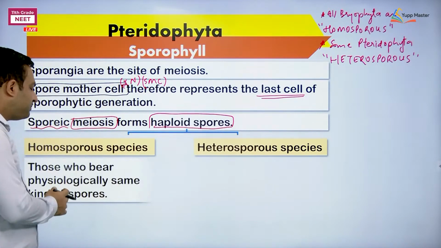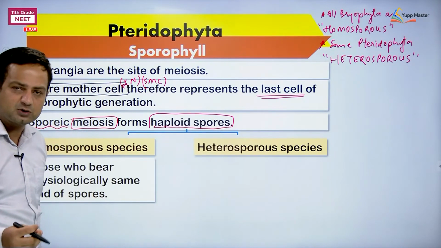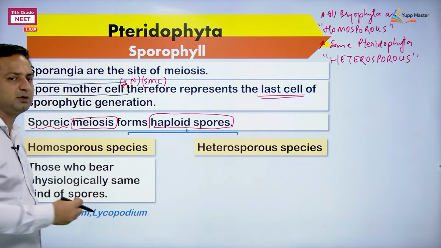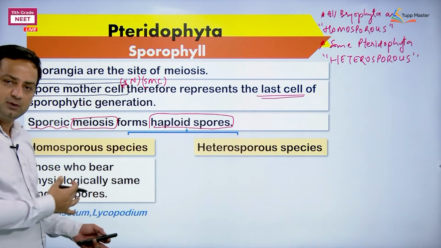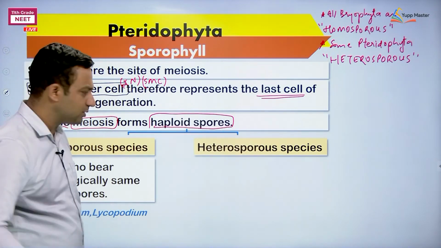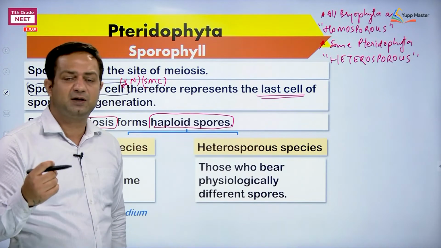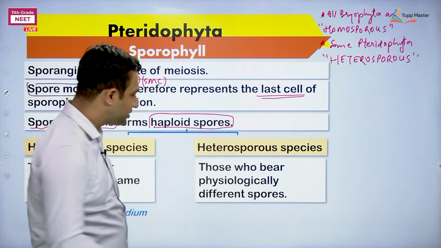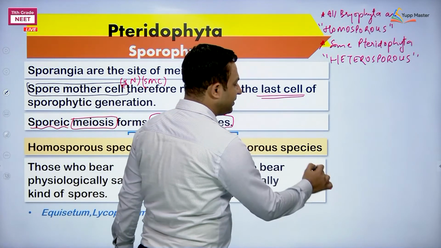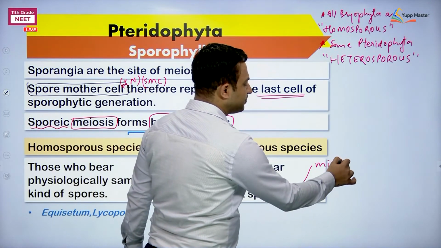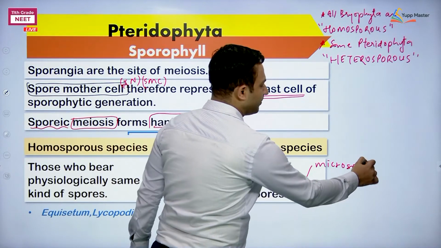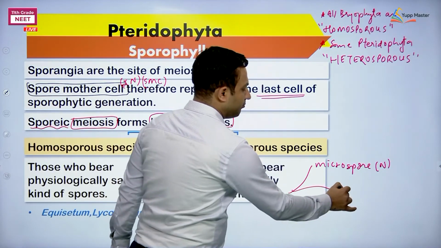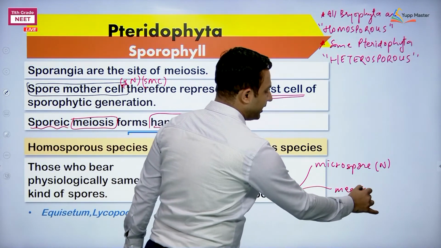So, homosporous species means bearing one kind of spore. Examples include Equisetum, Lycopodium, such examples. Adiantum also you can take. Heterosporous means bearing physiologically distinct spores. How are they distinct physiologically? Different spores will be, one is called microspore and the other megaspore, with their ploidy.